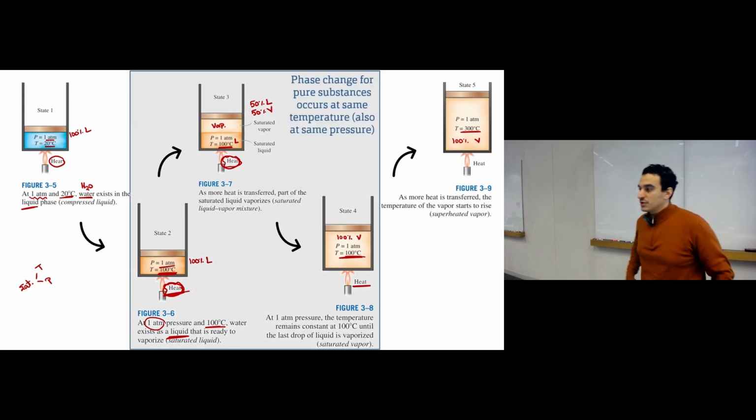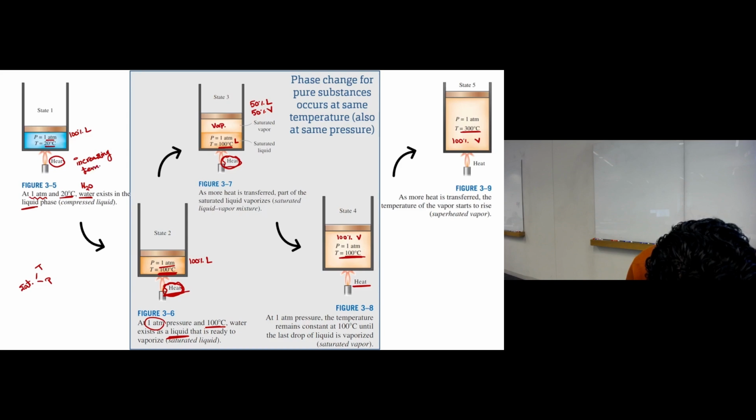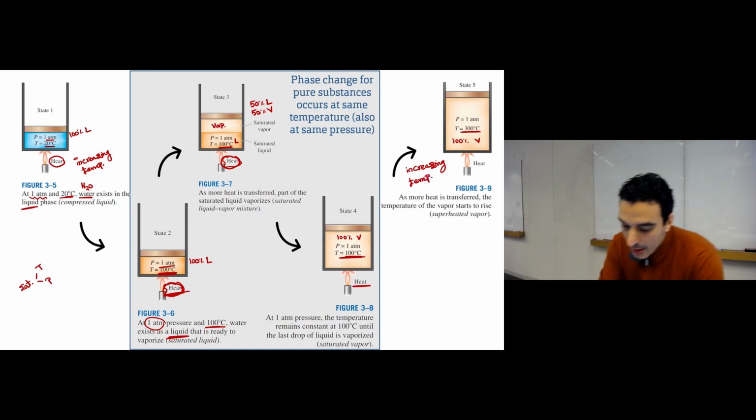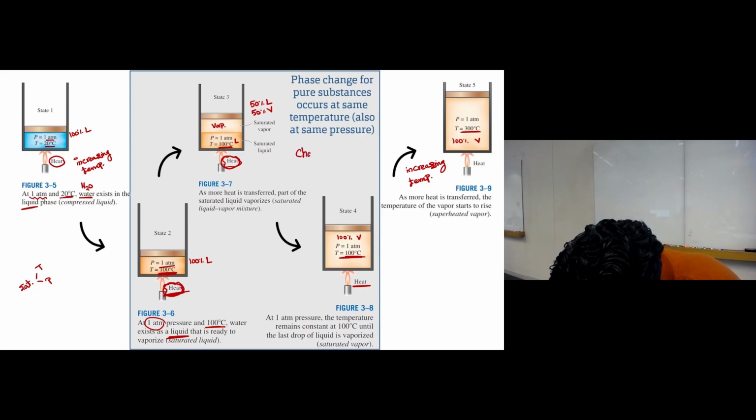So if you need to classify what we are doing here: here we are adding heat, and this amount of heat is causing the temperature to increase. Here we are adding heat, and this heat also increases temperature. And here in this gray area, we are adding heat, but this heat is changing the phase, not affecting temperature.